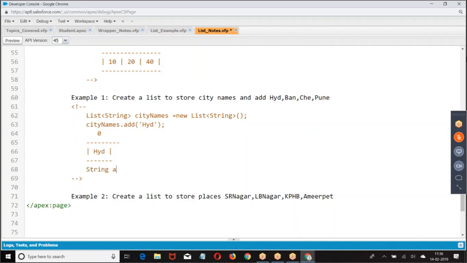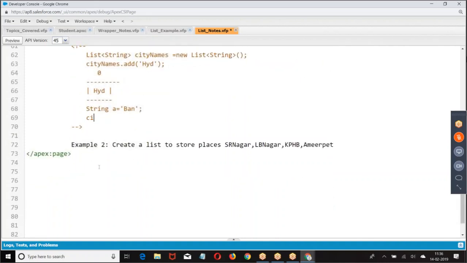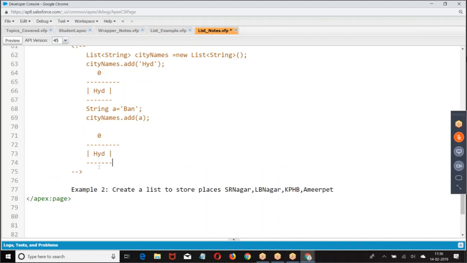You can also take string a equal to Bangalore. First you have to create an element, then add it to the list.